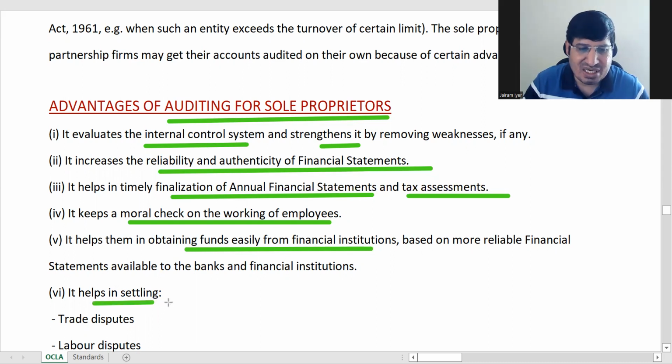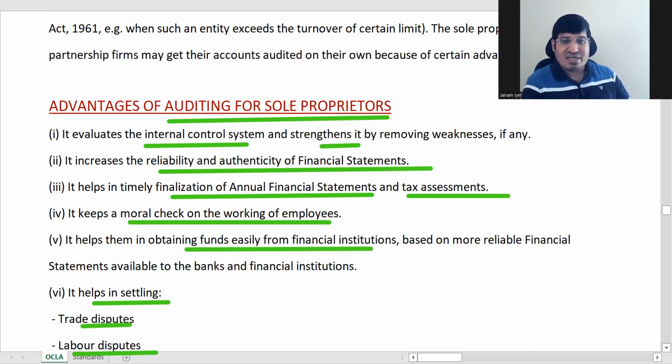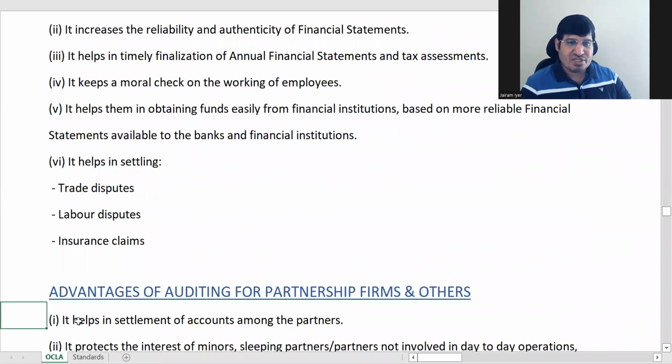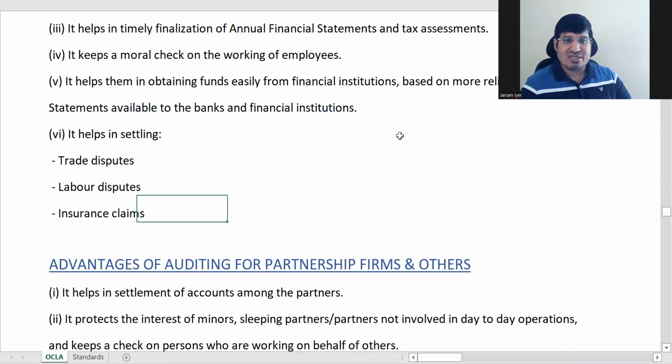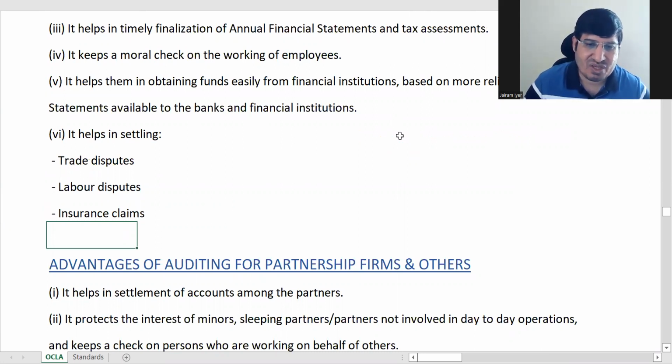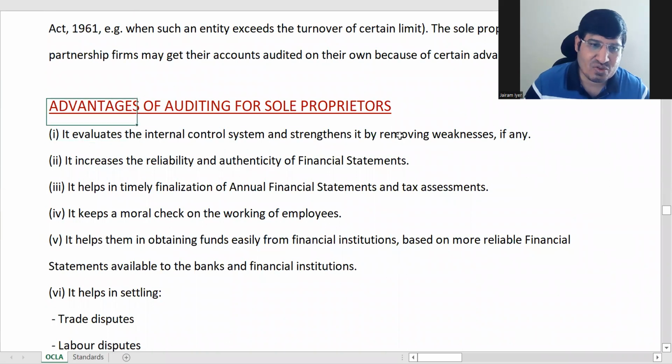Helps in settling trade disputes, labor disputes. If you have got some disputes, then if you have audited accounts, the other party will also believe your audited accounts, and based on that you can negotiate. It also helps in insurance claims. For arriving at the proper claim amount, insurance authorities will use your audited accounts. So this is basically the advantages for sole proprietors.